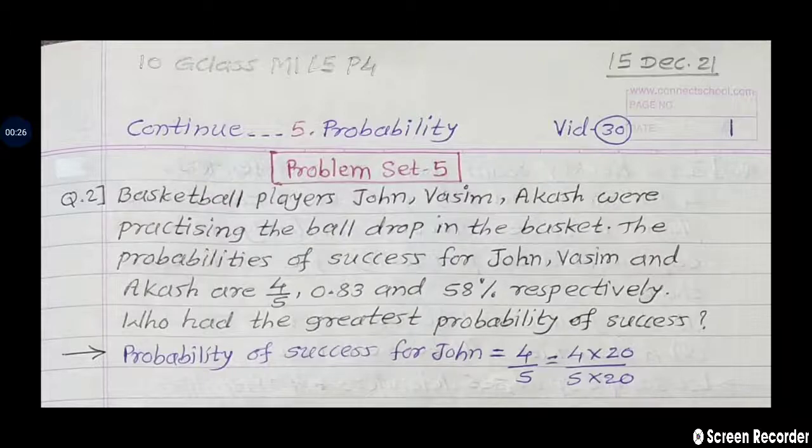So we learn in this lesson about random experiments, outcomes, then how to write the sample space, and how to find the answers of some events given in the question. So in problem set 5, today we solve a few more examples. Question number 1 is an MCQ type question. Now we solve question number 2.